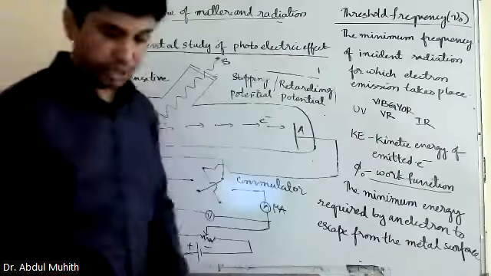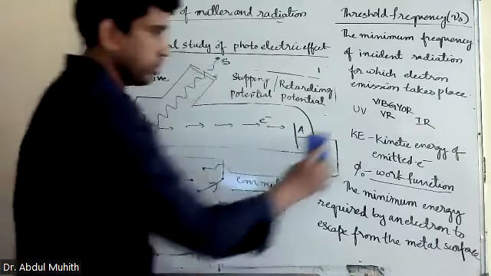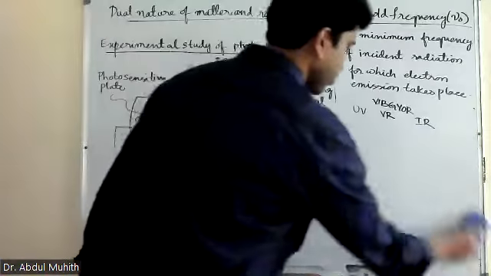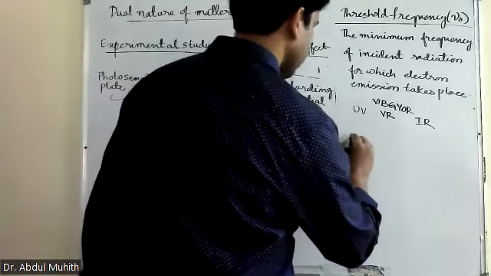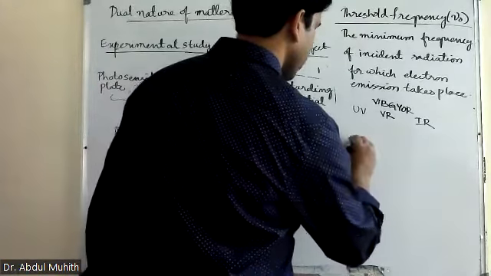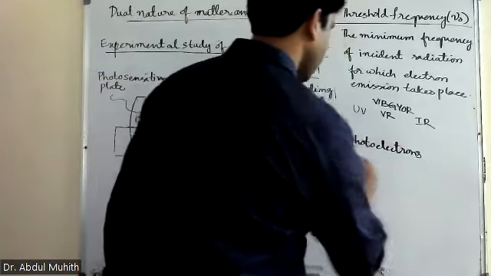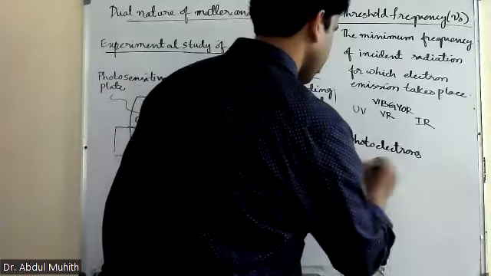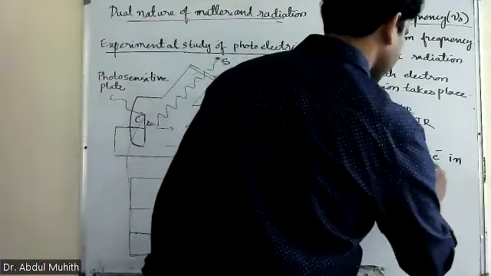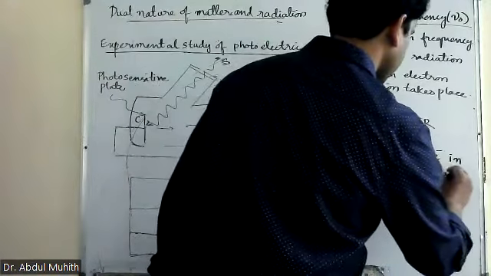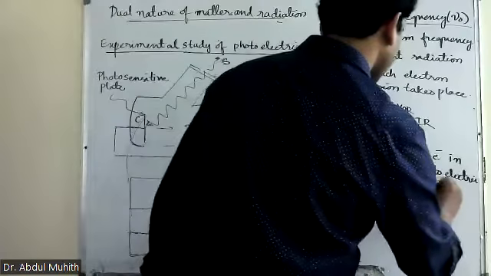Then I'll write the definitions for photosensitive surface, photoelectrons, and photoelectric effect. Here there are electrons, and those we call photoelectrons. Photoelectrons means electrons in the photoelectric effect phenomenon.